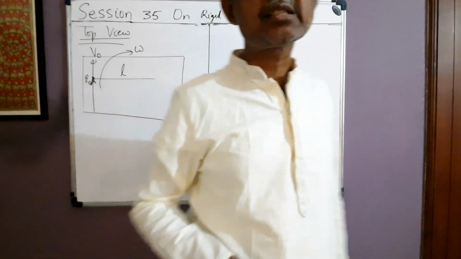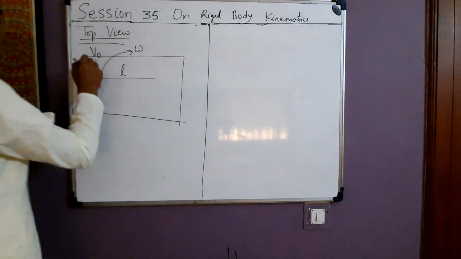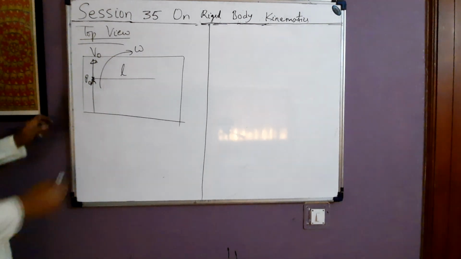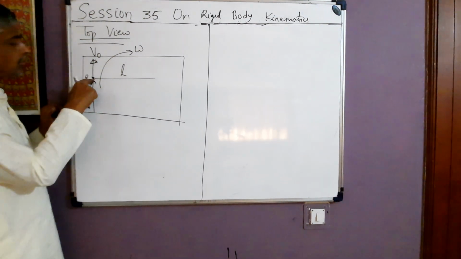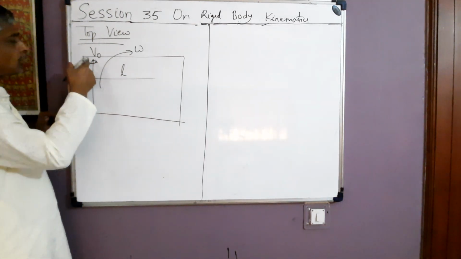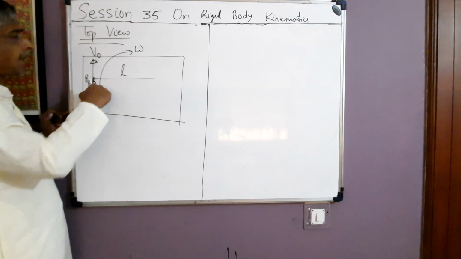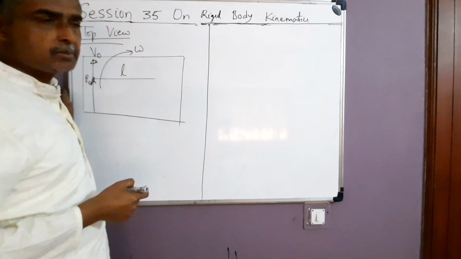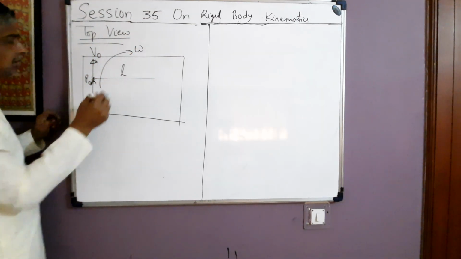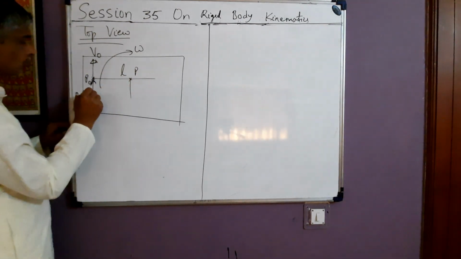So just after the hit, the left end of the rod begins to move at a speed V0 on the table surface, and it begins to rotate clockwise at some angular speed omega. Now let us take a material point, a location P on the rod whose distance from P0 is, say, x.